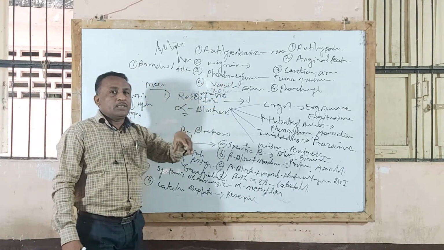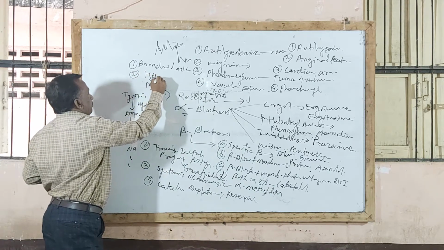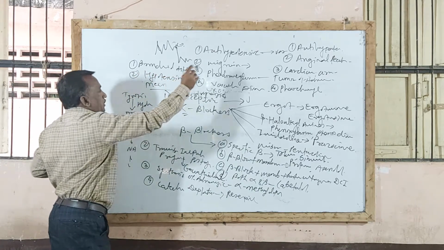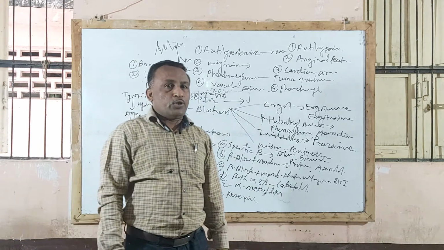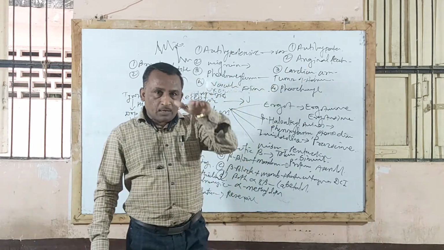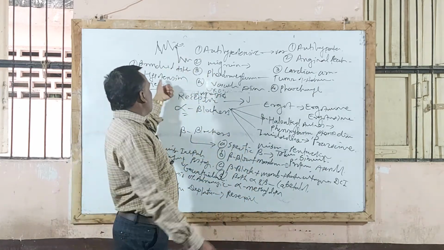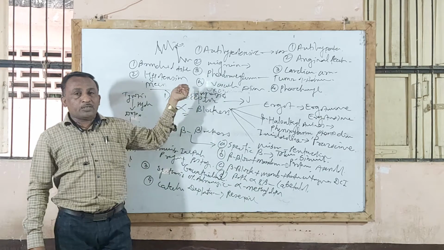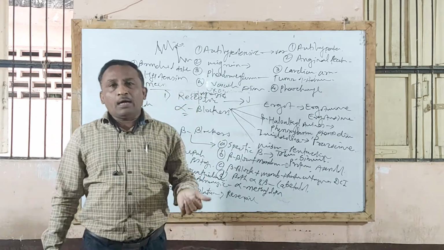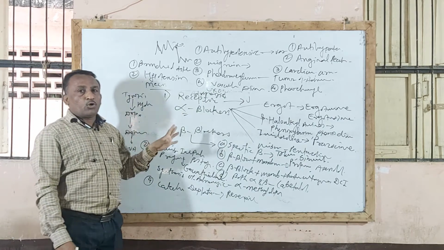In addition to this, beta blocking agents are also contraindicated in hypotension patients. These drugs should not be given to hypotension patients because of what? These drugs produce a vasodilation effect. Already there is a lowering in blood pressure, and if a beta blocking agent is given, there is a severe hypotensive effect, and the patient may go into coma or cardiac arrest may take place. So sometimes they may ask about contraindications.